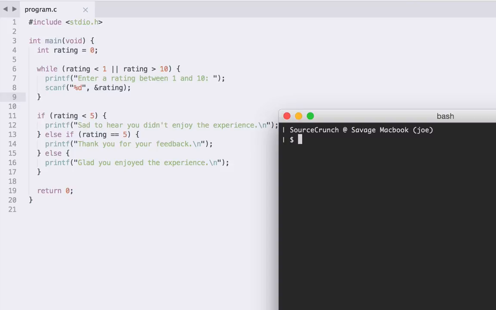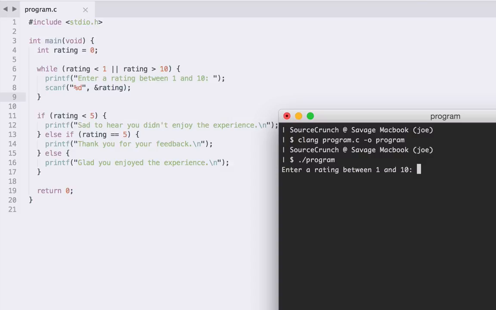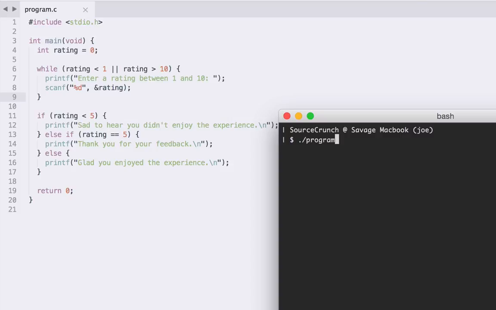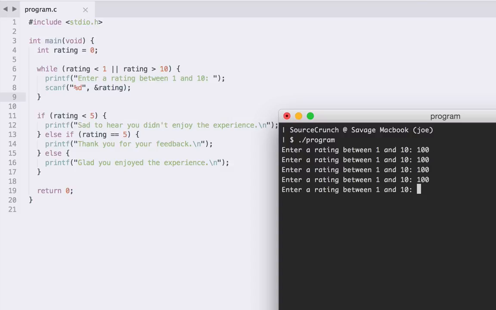And let's go ahead and compile this and see what happens. So if we compile it and we run it, okay, enter rating between 1 and 10, let's put in 5. Okay, thank you for your feedback, it just worked as it did before. But then if we run it again, and let's put in a value which is outside our range, like that 100 value, it's just prompted us for input again. And we can keep doing this, and it's just going to keep prompting us until we put a value within the valid range.